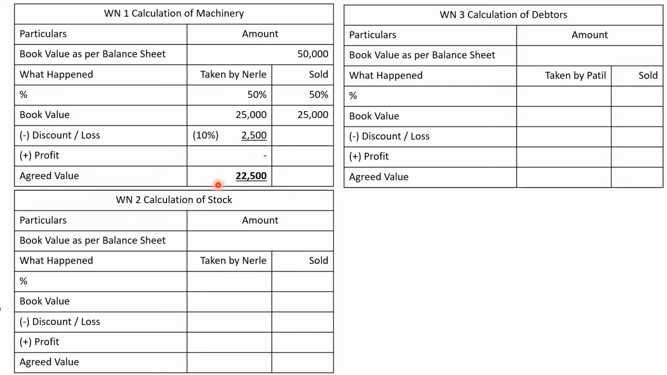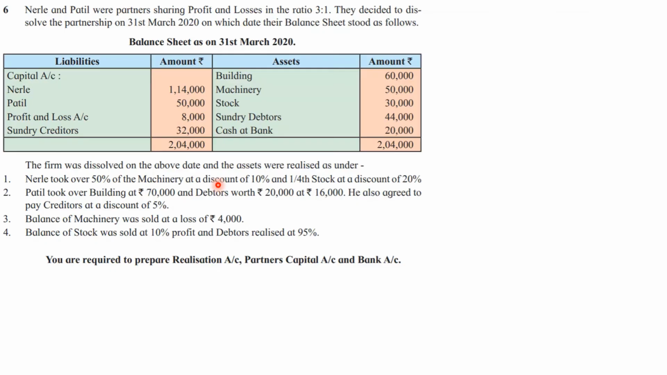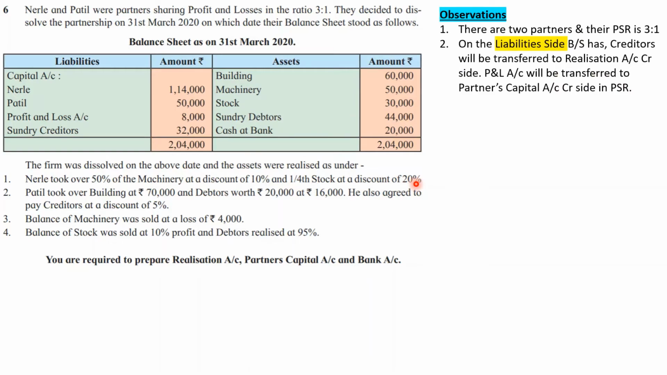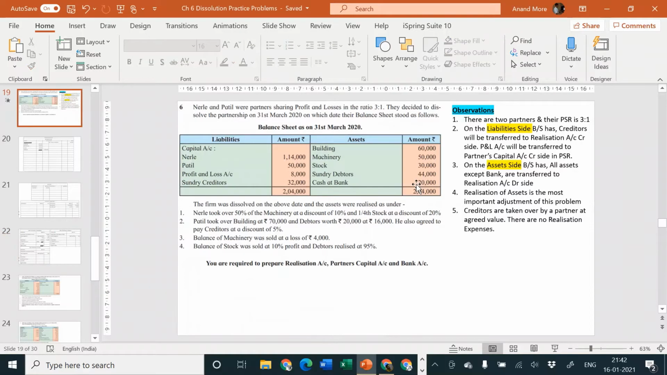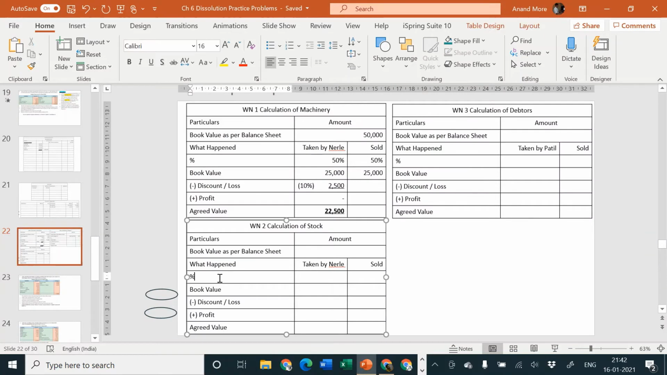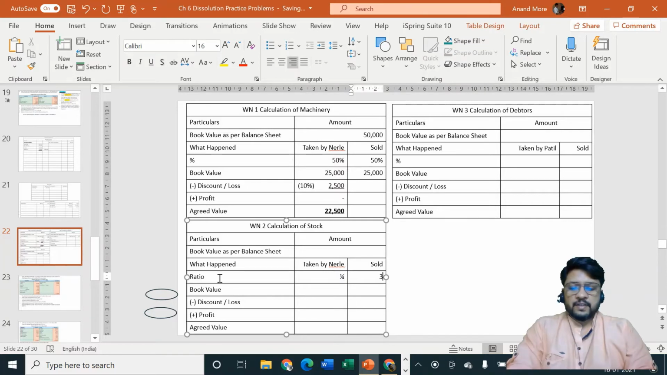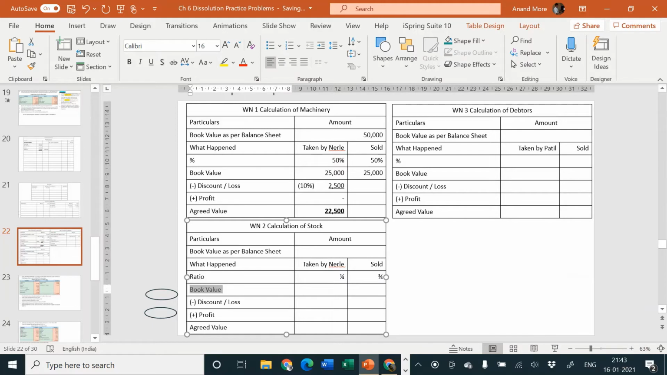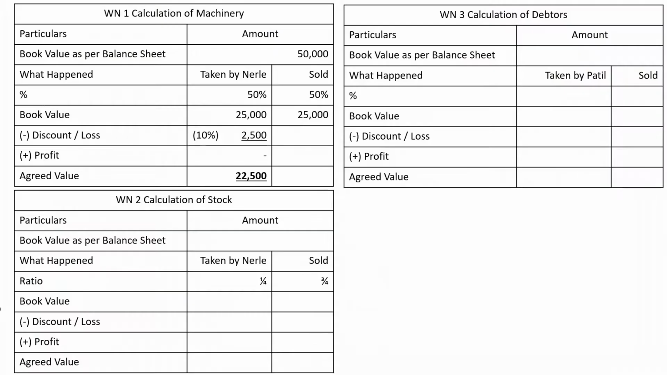Okay. Then he is talking about stock. Nerle took over 50% of machinery at a discount of 10% and 1/4 stock at a discount of 20%. When he is going to play with the stock, he is not going to consider percentage but ratio. And what is the ratio he is taking? 1/4. If he is taking 1/4, that means what is remaining is 3/4. I hope you can understand this point. If taken over by Nerle is 1/4, whatever is remaining, that is 3/4, is in the hands of the firm.